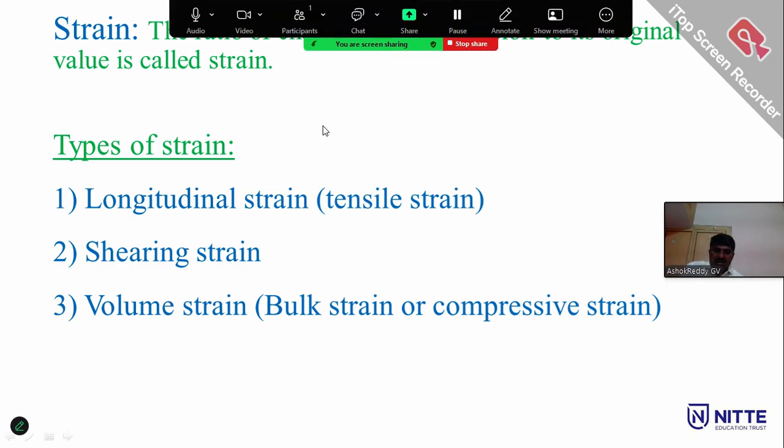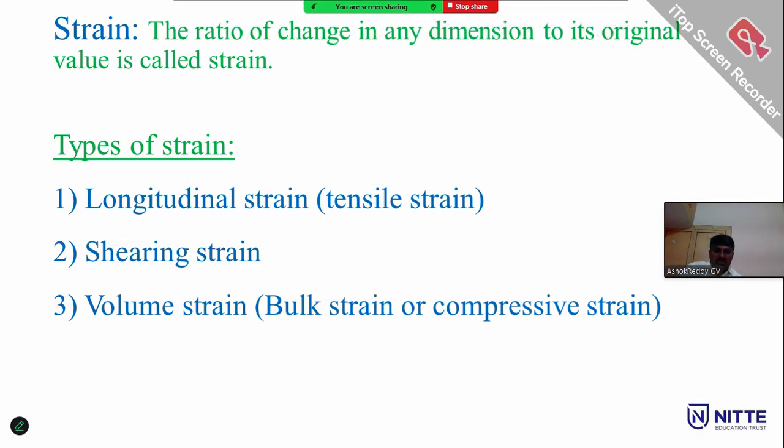Types of strain: longitudinal strain, shear strain, and volume strain. Longitudinal strain is also called tensile strain or linear strain. Shear strain is also called tangential strain. Volume strain is also called bulk strain or compressive strain.